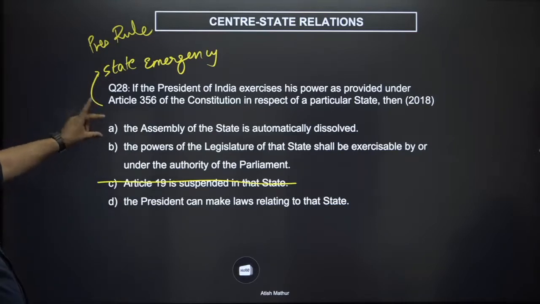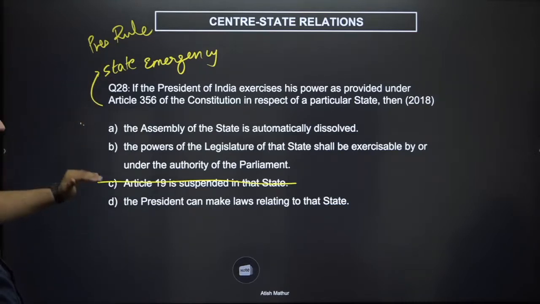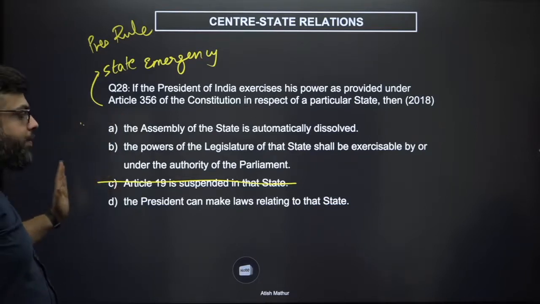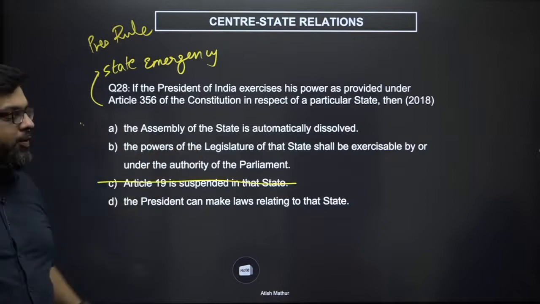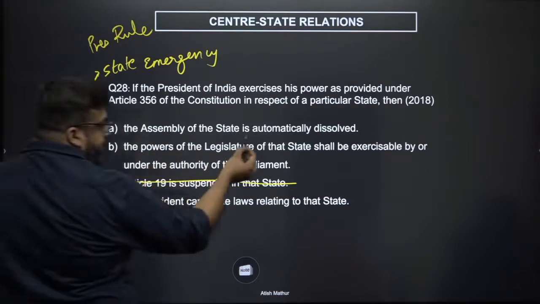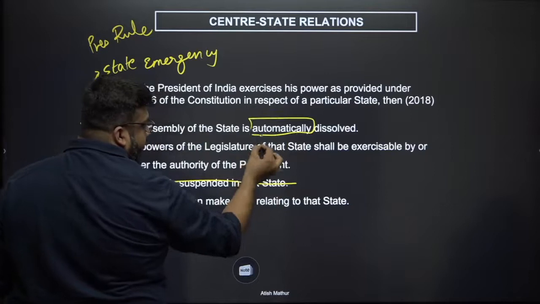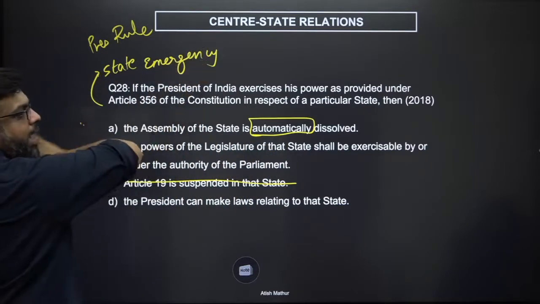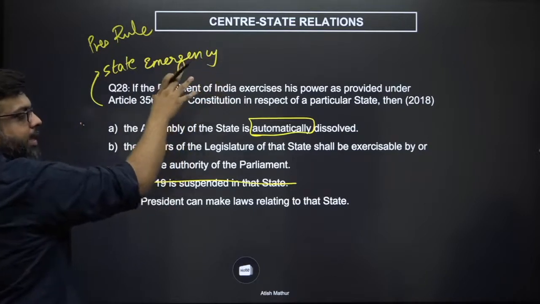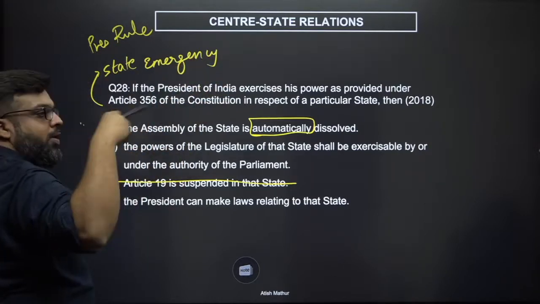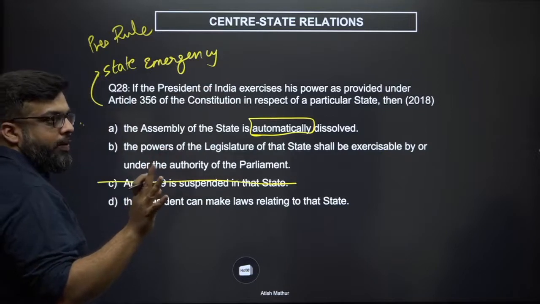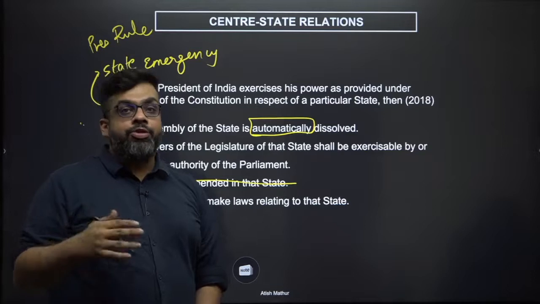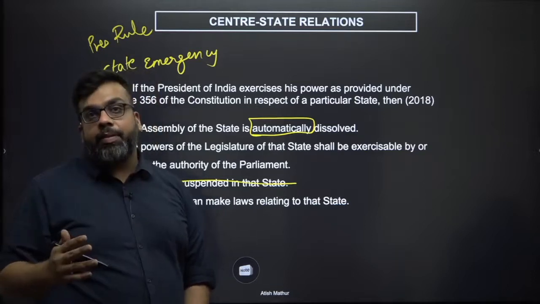If the first statement was correct, then automatically, for the assembly to be dissolved, it doesn't matter what kind of emergency it is or how serious the emergency is. If there is a presidential rule, then automatically you're dissolving the state legislative assembly. This could be abused to a very wide degree.